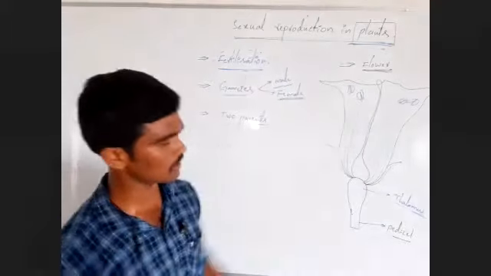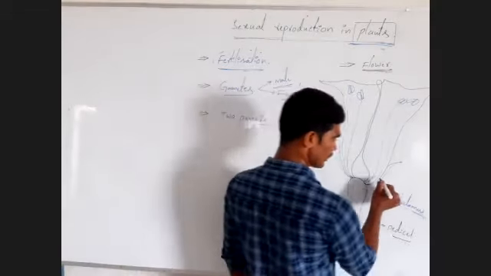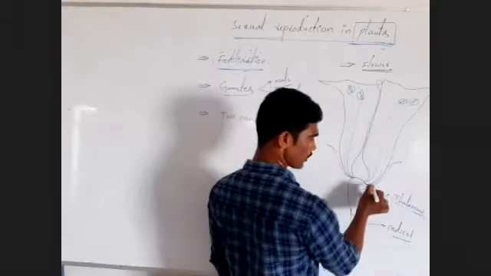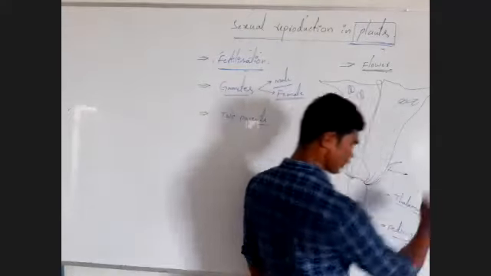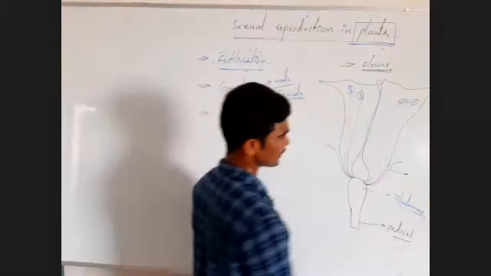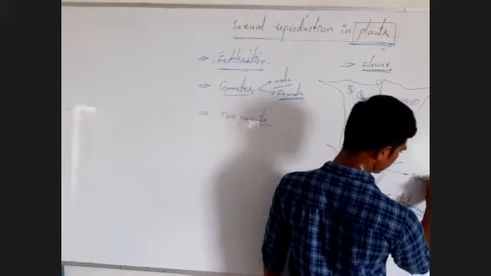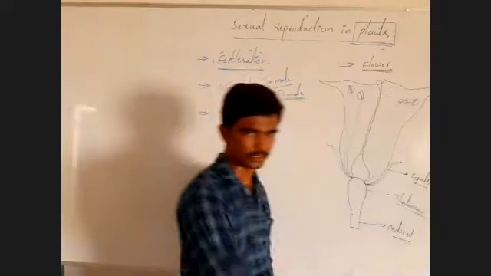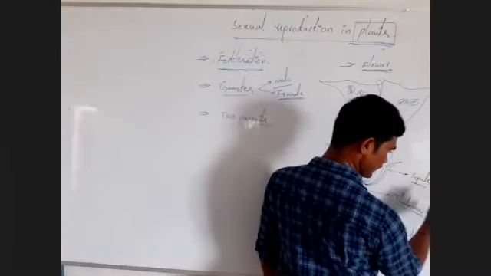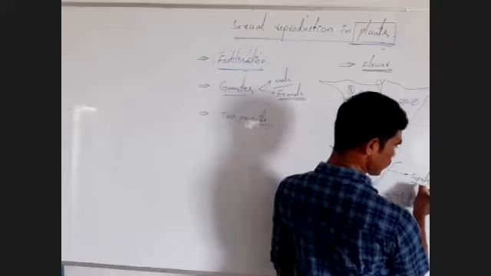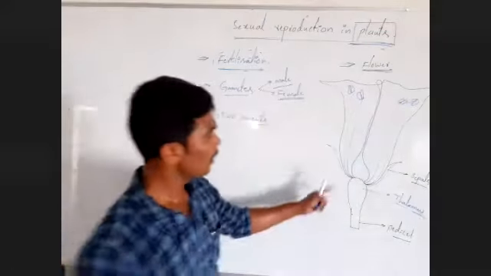Observe the different types of floral appendages. What are the floral appendages? From the first whorl, one type of floral appendages is developed. These are called sepals. You know very well that. These are developed or originated from the first whorl of the flower.